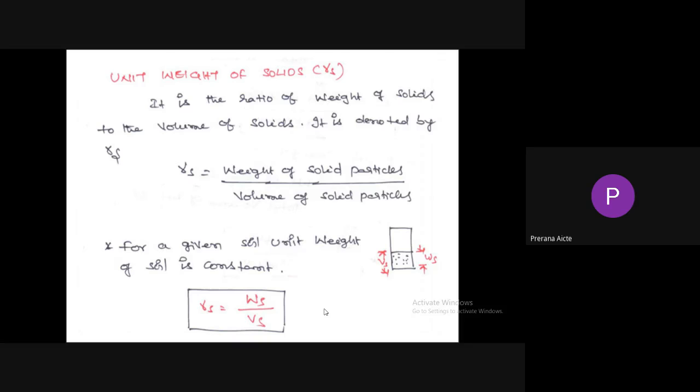Voids are neglected. Please remember, unit weight of solids is the ratio of weight of solid particles, excluding voids, divided by volume of solid particles, excluding voids. Only solid particles need to be considered. So for a given soil, unit weight of solids is constant. Please remember, it will not change.